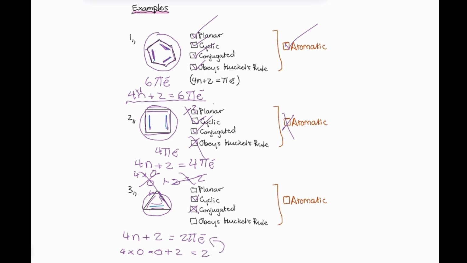And that matches the number of pi electrons. Therefore, the molecule obeys Huckel's rule. Since the lower three criteria points are not met, you cannot assume that the molecule is planar. Therefore, this molecule is not aromatic.